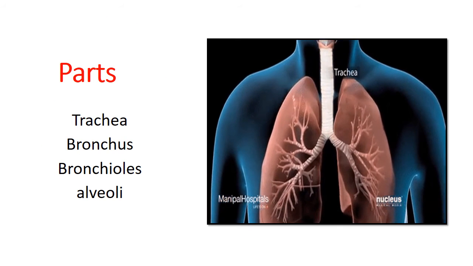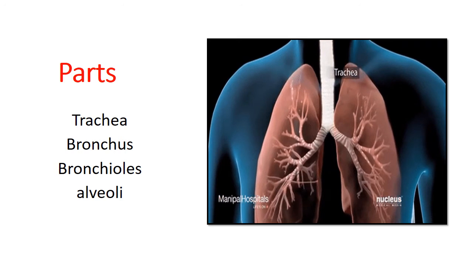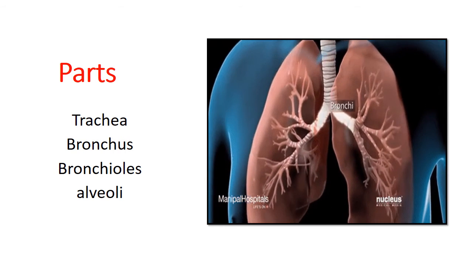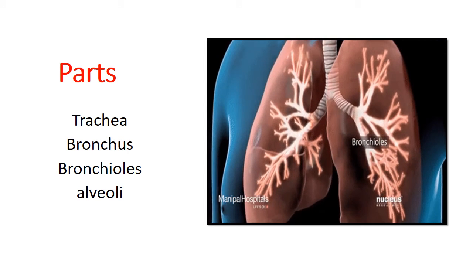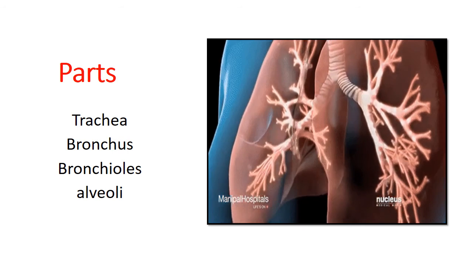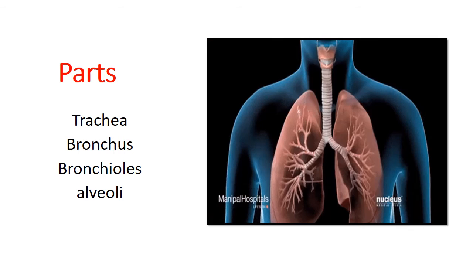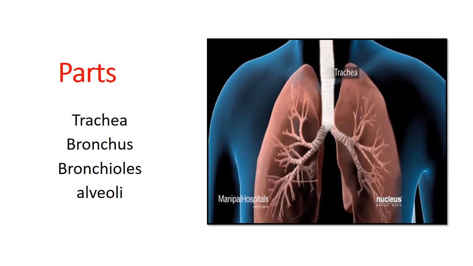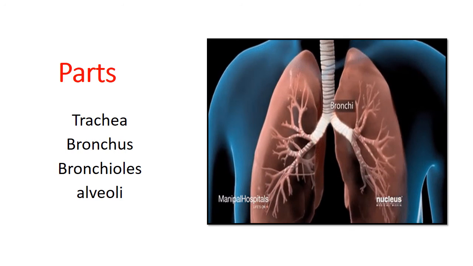See the parts: trachea. Then it divides into two parts, that is the bronchi. Further parts of the bronchi are the bronchioles. So these are the parts. And this is the alveoli. Alveoli is the end part of the respiratory system.